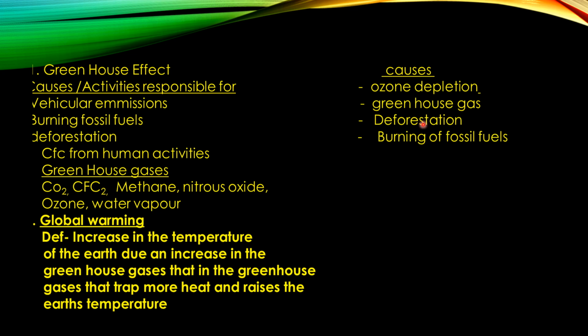So they act as a natural regulator of carbon dioxide. The more trees, the less carbon dioxide in the atmosphere. Deforestation leads to a decrease in the number of trees, so obviously there will be an increase in carbon dioxide, which will further result in global warming.